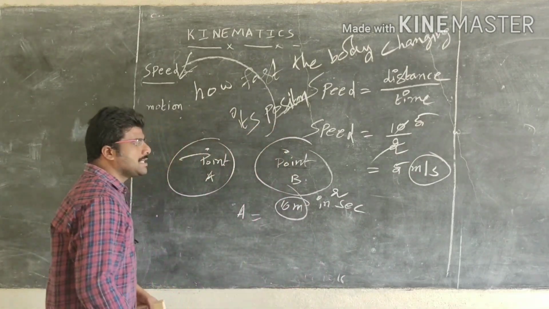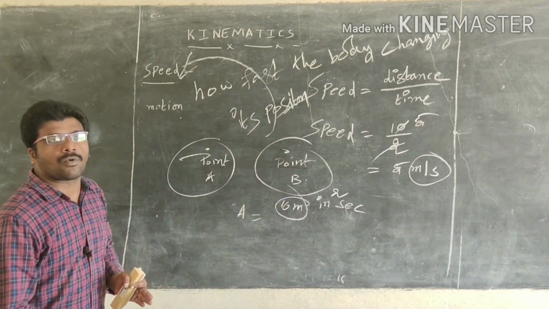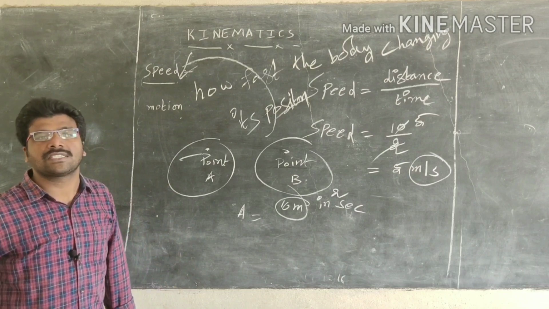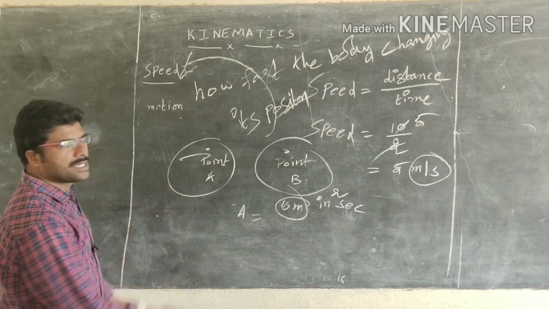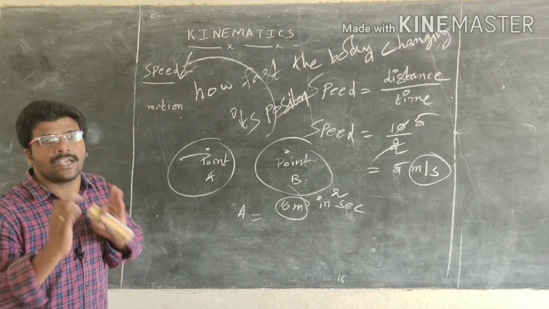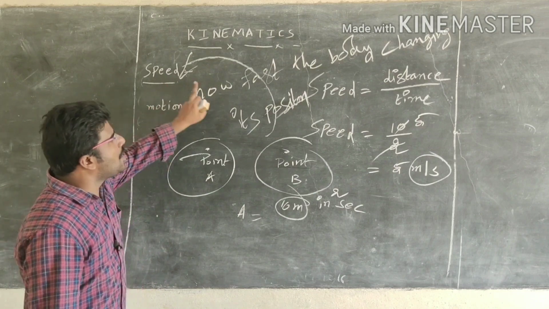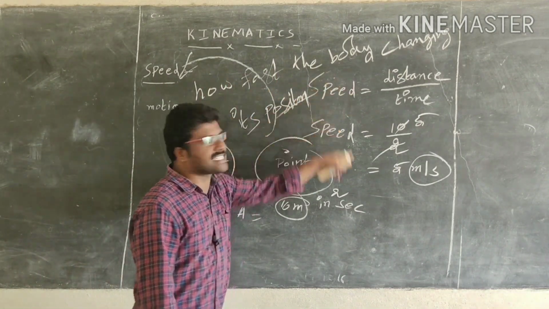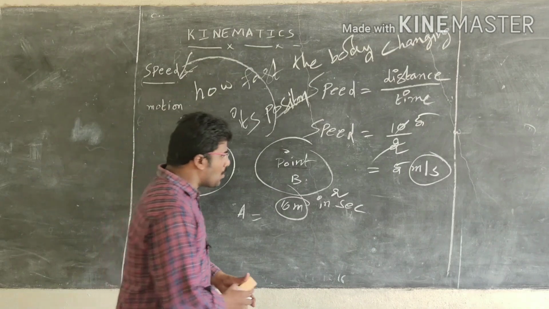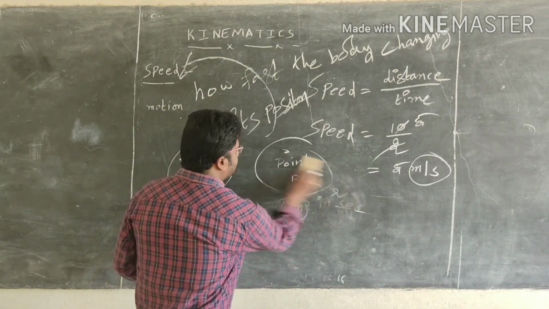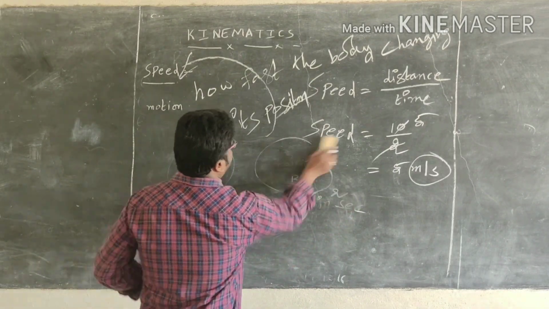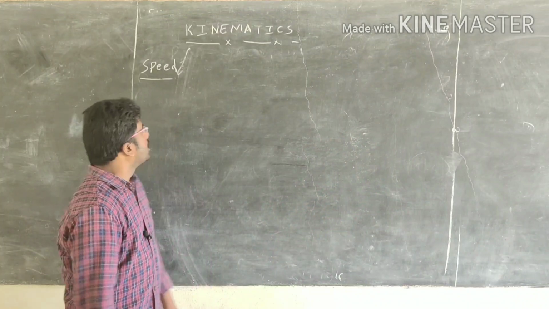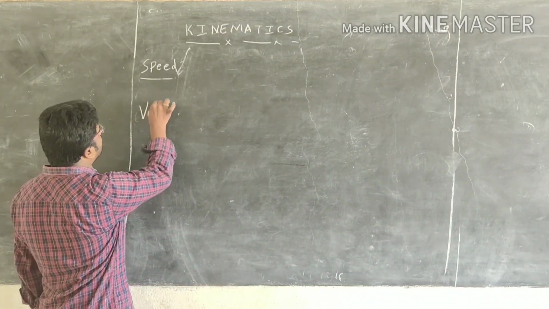In the same way, there is another quantity, that is velocity. First we want to differentiate speed and velocity. Speed means how fast the body is changing its position. Now, the next one is velocity.